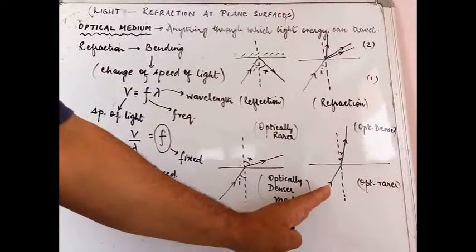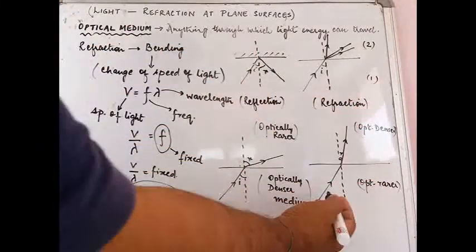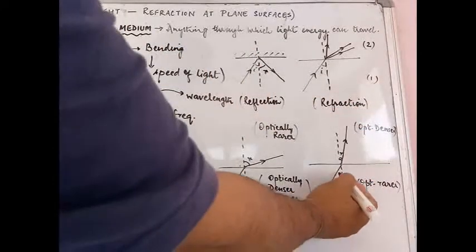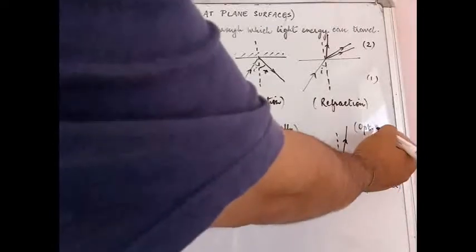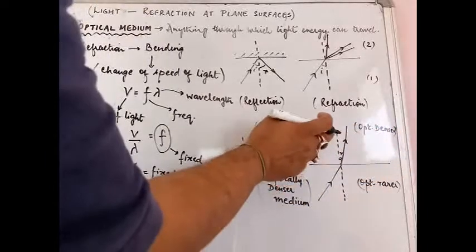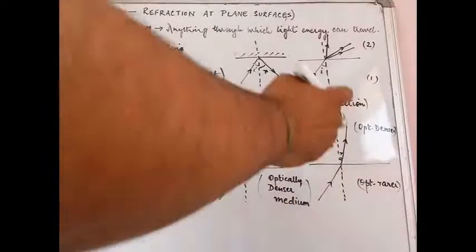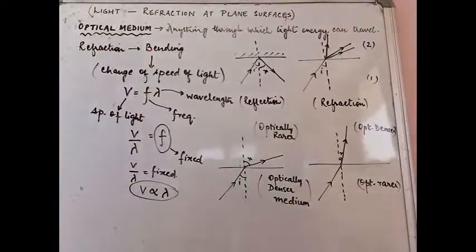So when it is traveling from optically rarer medium to optically denser medium, now you see again the original direction of light would have been like this. So did it bend or not? Yes, it bent. It bent towards the normal. See, this is the normal, so towards the normal. Okay, so these are the two rules of refraction that you will have to remember.